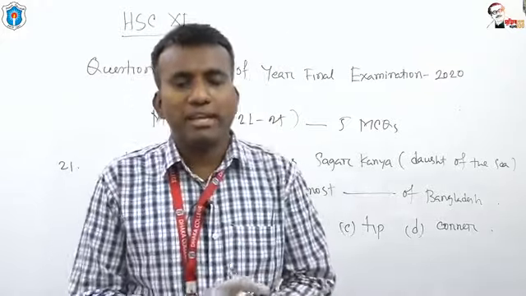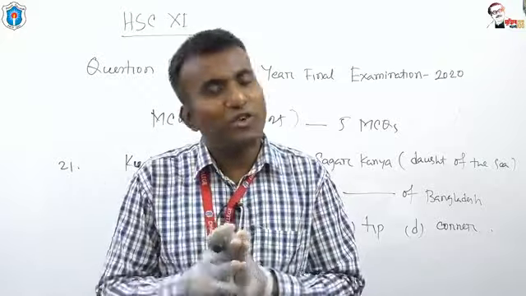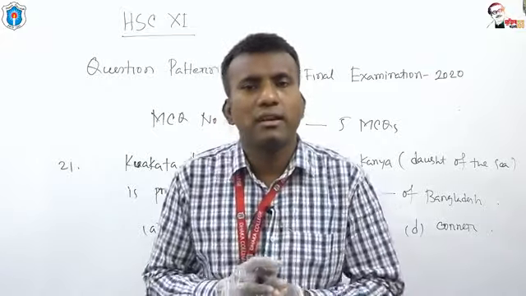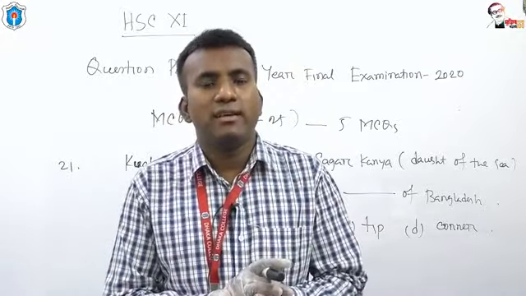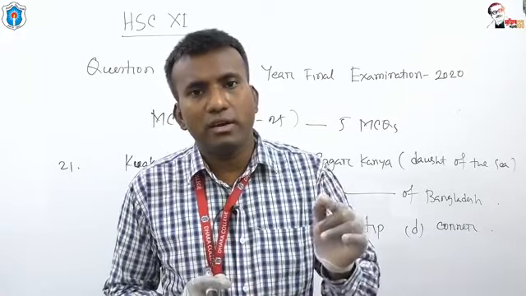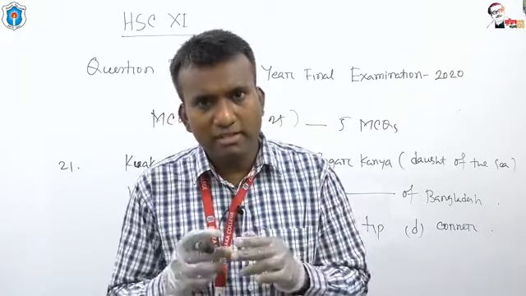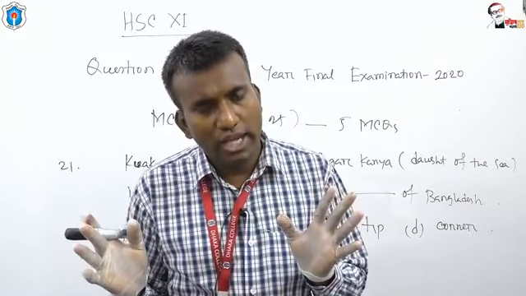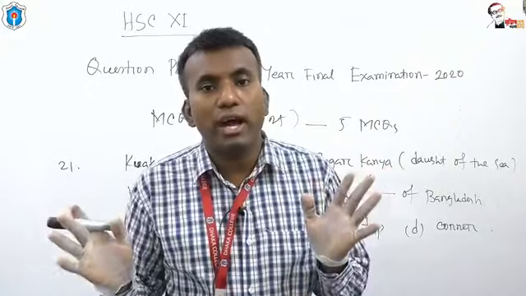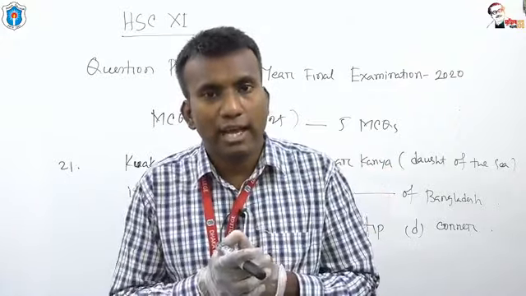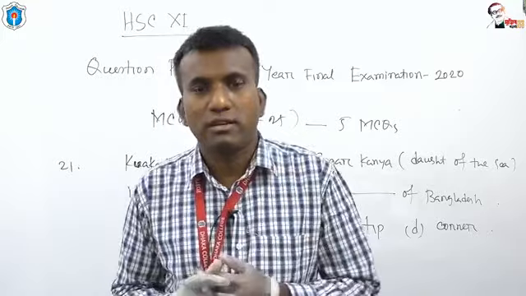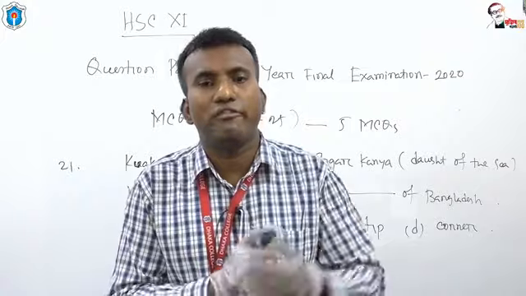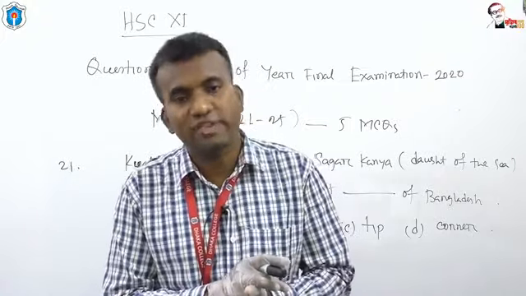Okay, my dear students, we have talked about 25 questions. I'm going to repeat. Question number 1 to 20 will be on unit number 6 to 12. That means for 20 questions, 7 units have been given. We have given you a notice, and there is a post that was given by the administration of Dhaka College regarding the question pattern of your year final exam of English first and second paper.